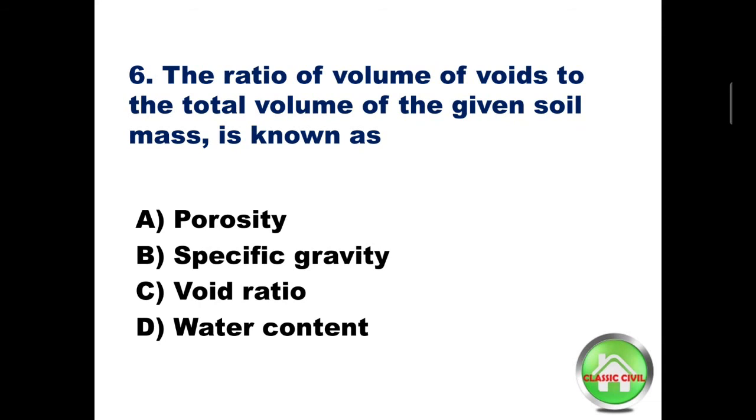Question number 6. The ratio of volume of voids to the total volume of the given soil mass is known as. Option A porosity, option B specific gravity, option C void ratio, option D water content. The ratio of volume of voids to the total volume of the given soil mass is known as. Answer is option A porosity.